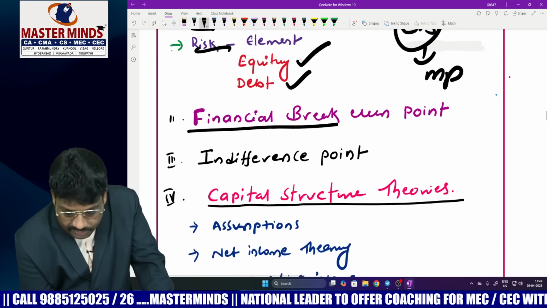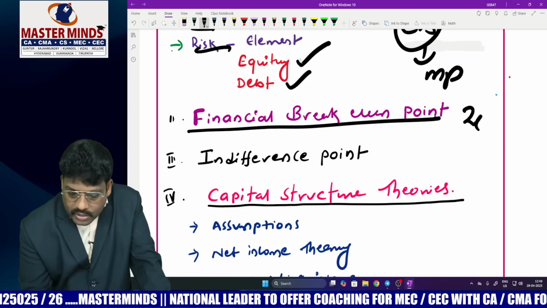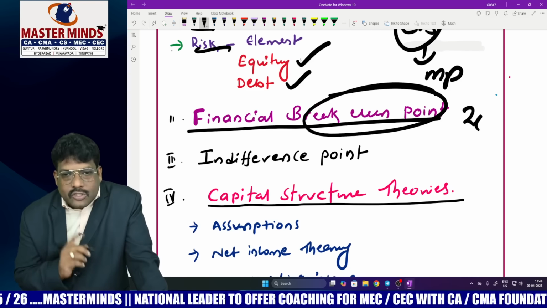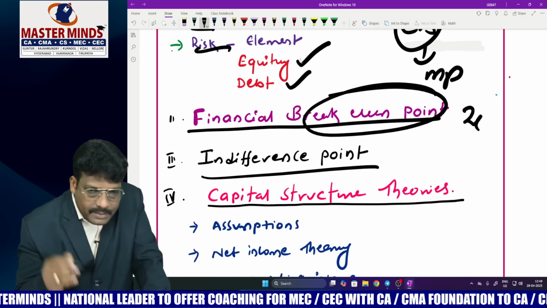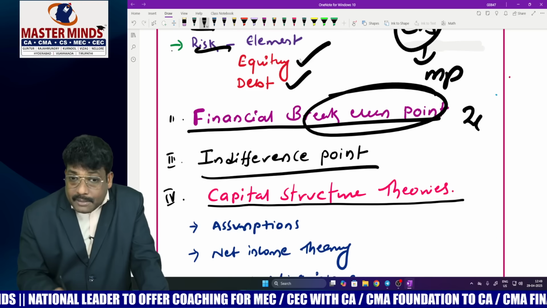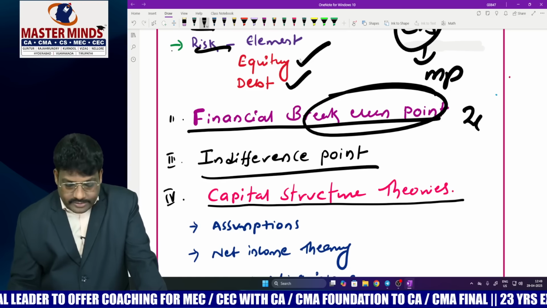Thereafter, financial break-even point. It is the level of EBIT at which EPS is zero. Such a concept is called break-even point. Indifference point analysis. It is the level of EBIT at which EPS remains the same between two financial plans. So check the indifference point also, right?